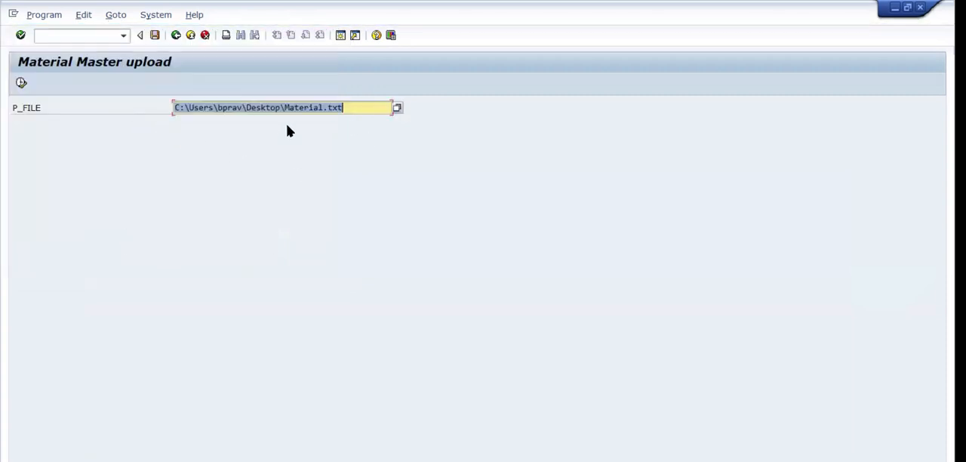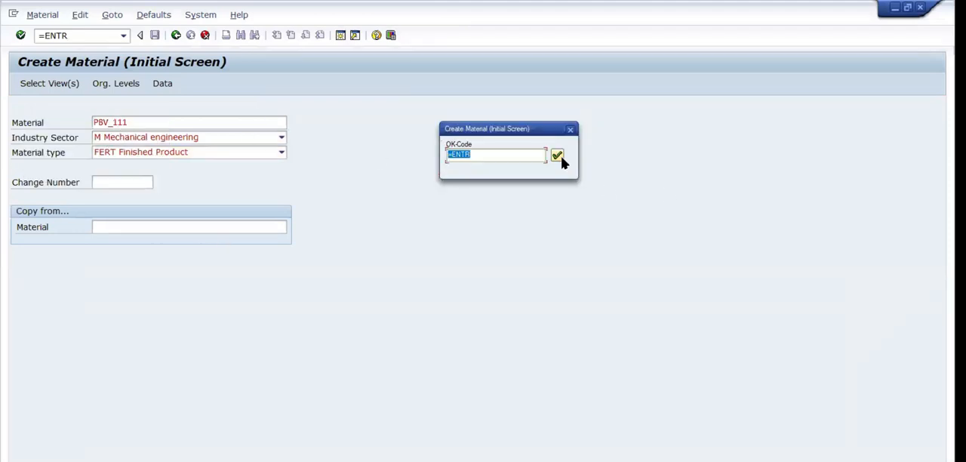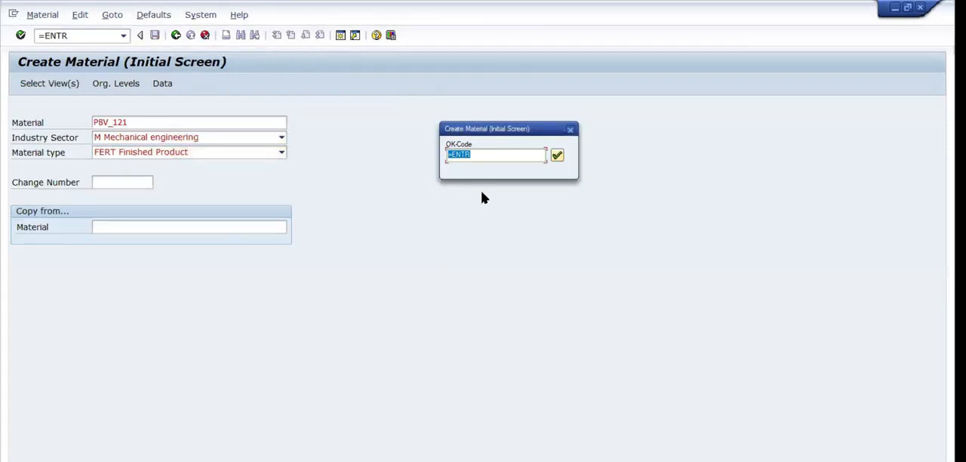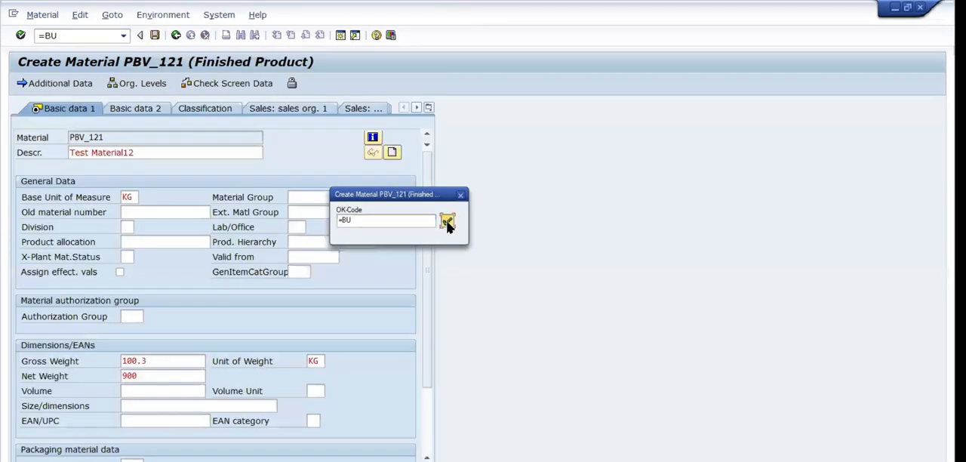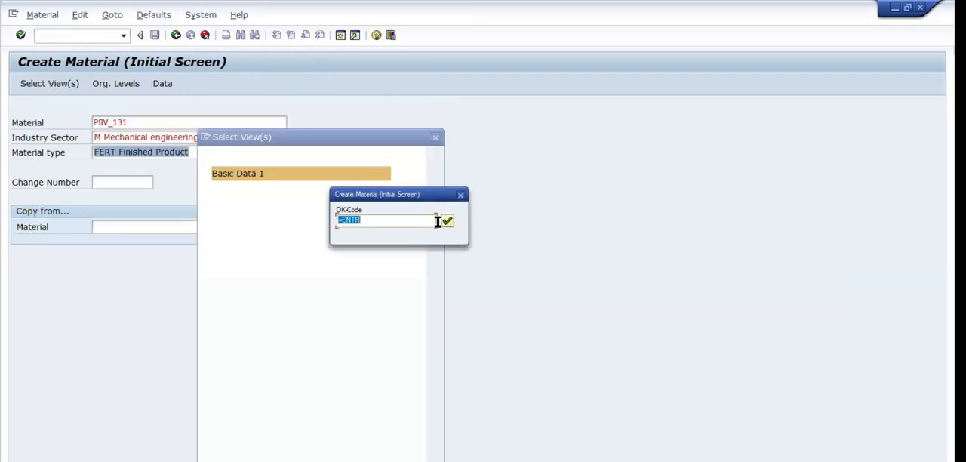Now you can see we are selecting the file and executing. It is going to create the material now, the way we previously entered it in the screen, but by itself. Right now you can see PPV 111 got created. I am choosing this as foreground, so that's why you are getting this screen. If it is background mode, you will not get this kind of screen. It will create a material within a minute. 1000 materials will be created successfully. For that case, you have to create the program.